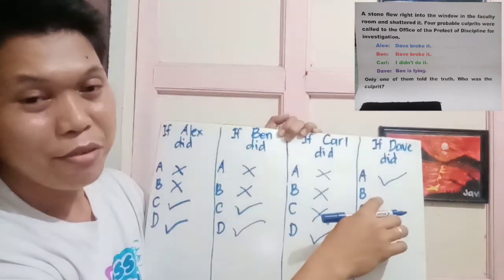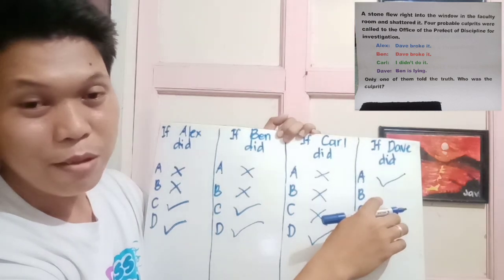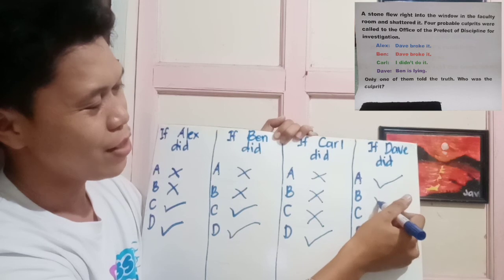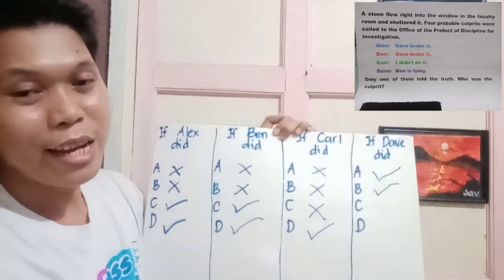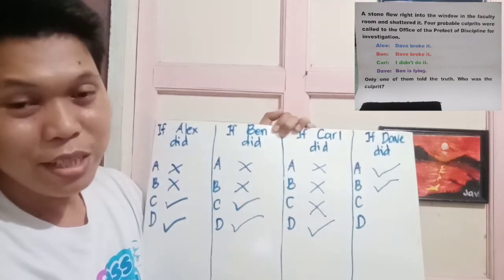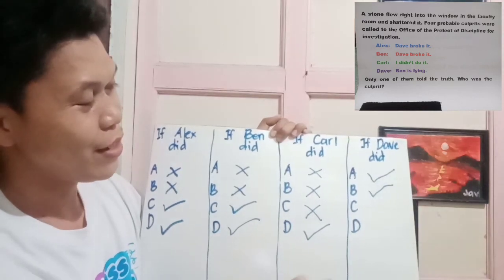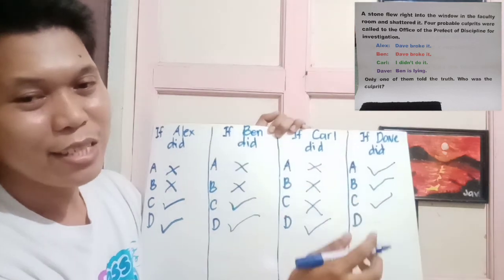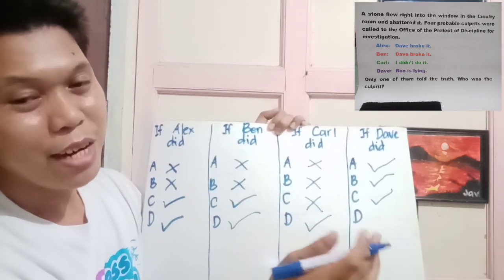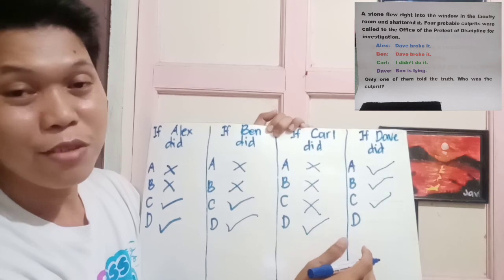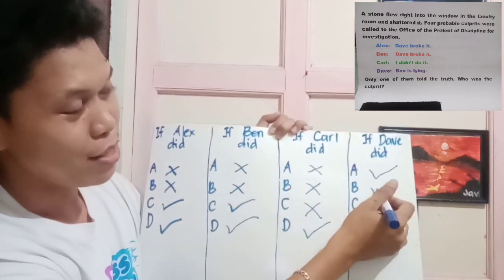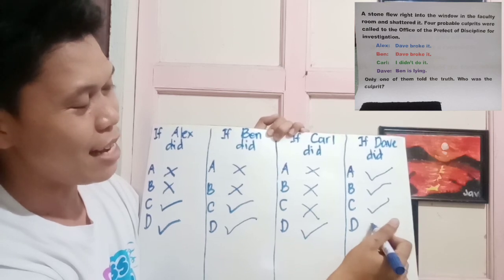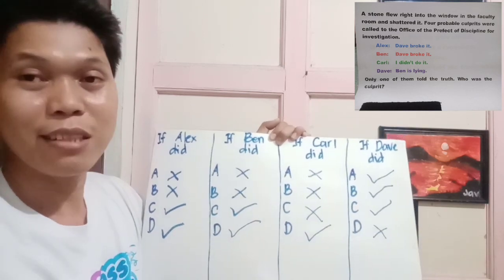Next, Ben's statement is, "Dave broke it," it's just the same with the statement of Alex, so it is also true. Next, Carl's statement is, "I didn't do it." So it is true, because we assume that Dave did it and it is not Carl. And the statement of Dave, "Ben is lying," is obviously not true, because Ben, as you can see, has a check mark, so he must not be lying. So we will put an X on it.